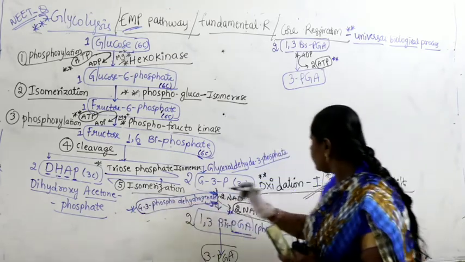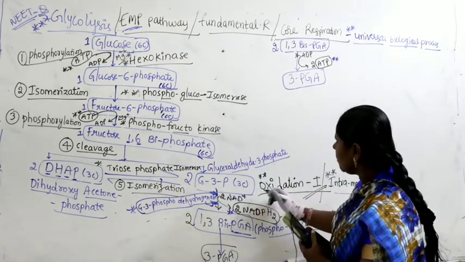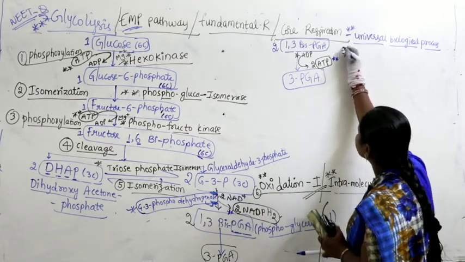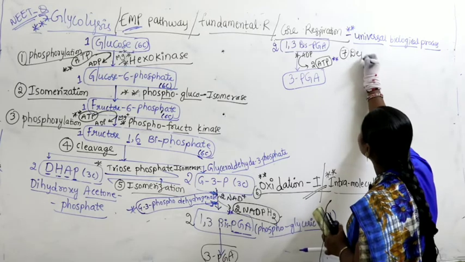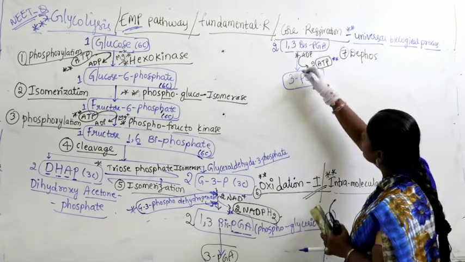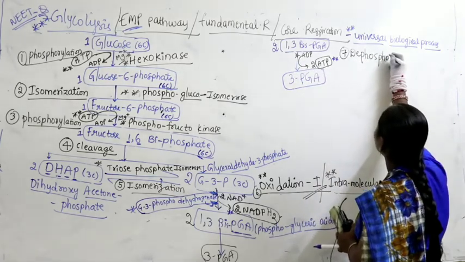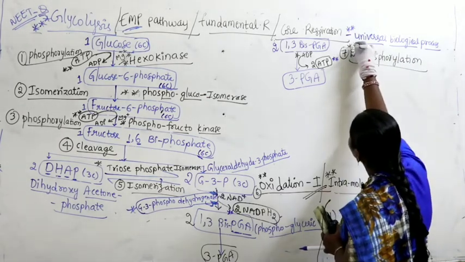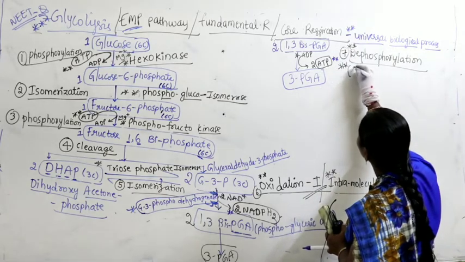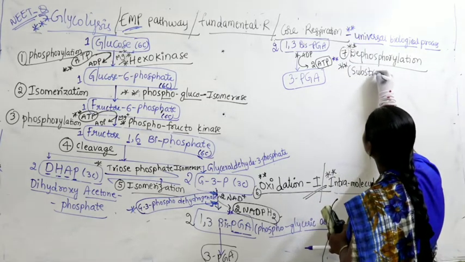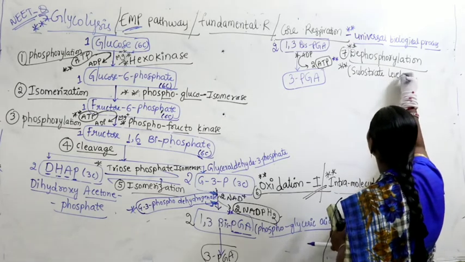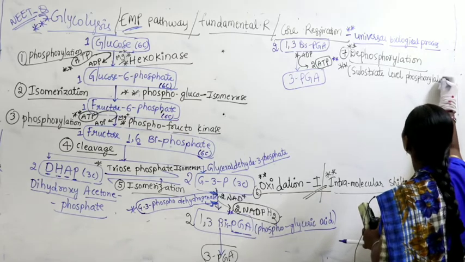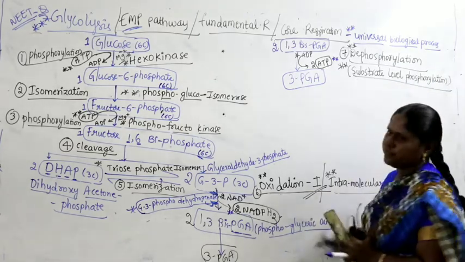Fifth one is isomerization. So you can write here sixth one is oxidation, itself called intramolecular shift. Now let us write seventh one as dephosphorylation. Because phosphorus is removed, it's called dephosphorylation. This is very important. Why? Because this is also called substrate level phosphorylation. Very important. This is also called substrate level phosphorylation.